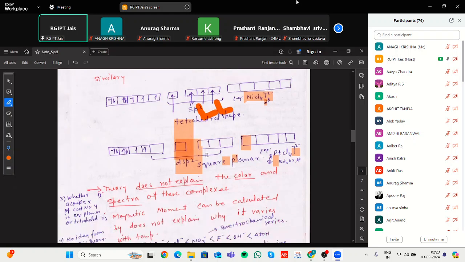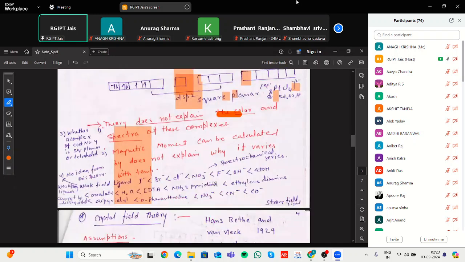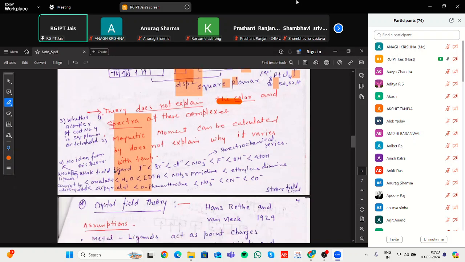The earlier theory also does not explain the color and the spectra of the complex, how these spectra come about, and the magnetic moments are not exactly those reported in the literature. That's why the next theory that comes into play is CFT, crystal field theory.